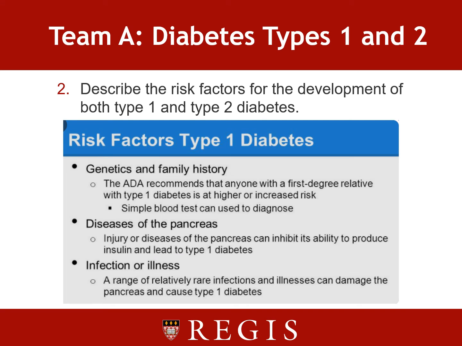So let's discuss the risk factors of both type 1 and type 2. The risk factors in type 1 diabetics is usually genetics and family history. The ADA recommends that anyone with a first-degree relative that has had type 1 diabetes is at an increased risk, and usually a simple blood test can tell and diagnose type 1. Diseases of the pancreas can also cause and lead to type 1 diabetes, and infection and illness as well.